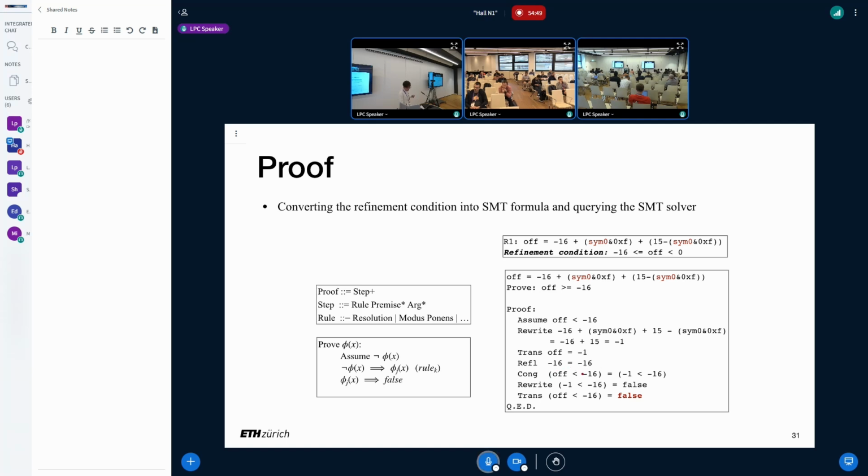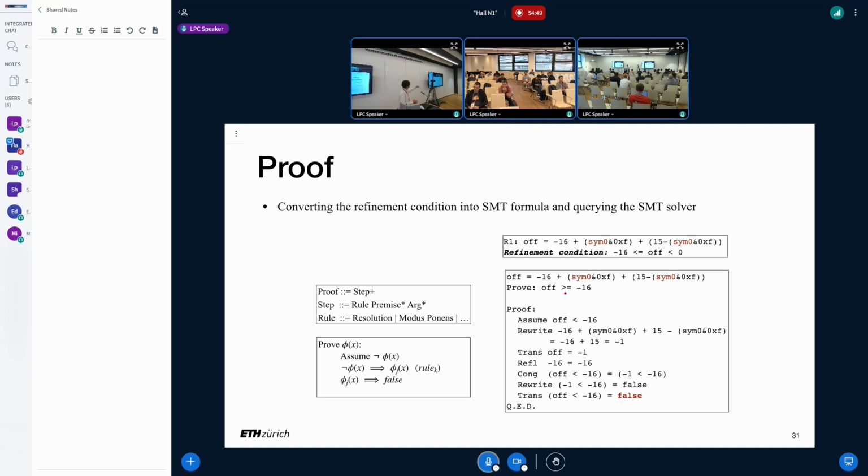And with another rule called CONG, we can say offset smaller than minus 16 is equivalent to minus 1 smaller than minus 16. And then minus 1 smaller than minus 16 is equivalent to false. And by transitivity again, we know offset smaller than minus 16 is false. Therefore, the assumption does not hold, so we prove the goal. That's a very simple example of a proof.